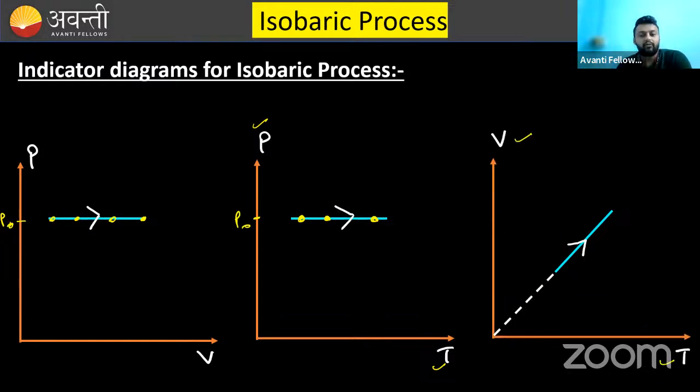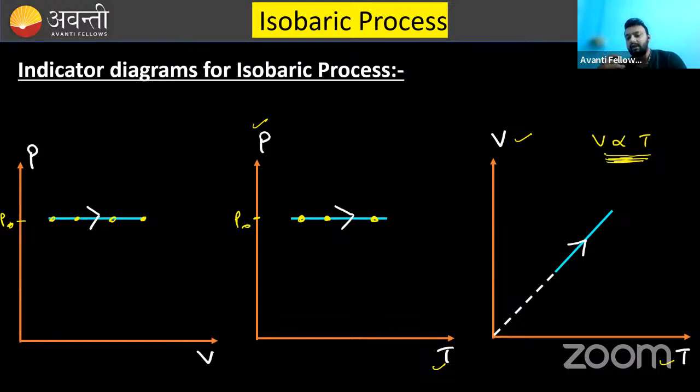What we have seen for isobaric process is V is proportional to T. That means the graph should be a linear line passing through the origin. So the graph is like this. I think the indicator diagrams are clear to you: PV, PT, and VT graph.